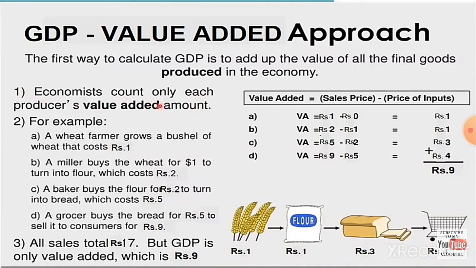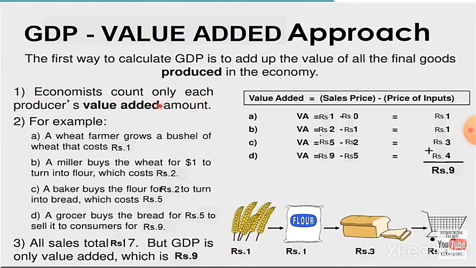Next, a miller buys the wheat for rupees 1 to turn into flour, which costs rupees 2, because he bought from the farmer at rupees 1, so he had that rupee also. Finally, he makes the cost rupees 2. Next, a baker buys the flour for rupees 2 to turn into bread, which costs rupees 5. So he bought for 2 rupees, and he makes the cost rupees 5.